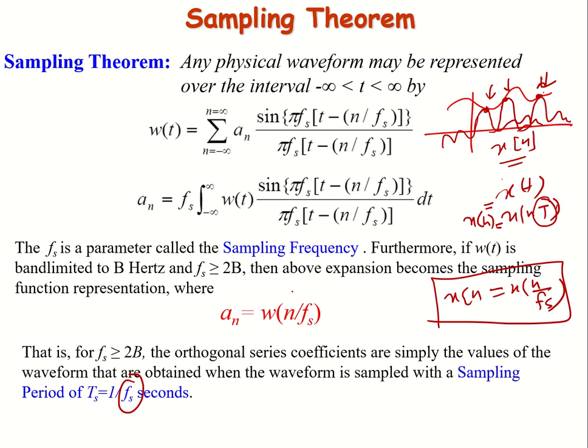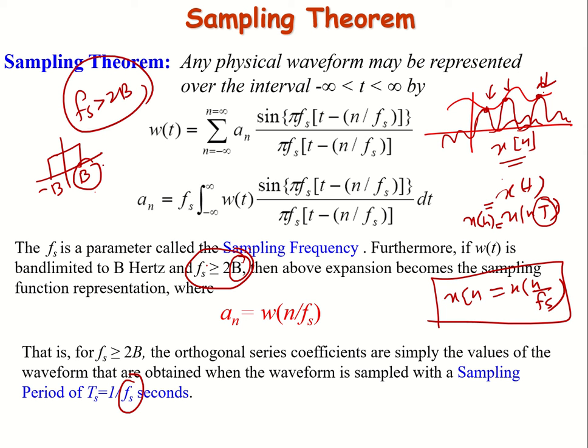If we have a band limited signal, its maximum bandwidth is B. For example, there is a signal in the frequency domain which has a maximum bandwidth of B. We should choose the sampling frequency greater than 2B. That is basically the Nyquist criteria: the sampling frequency should be greater than 2 times the maximum frequency of the signal.